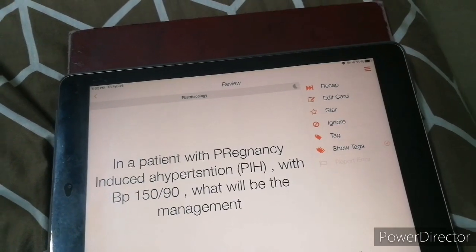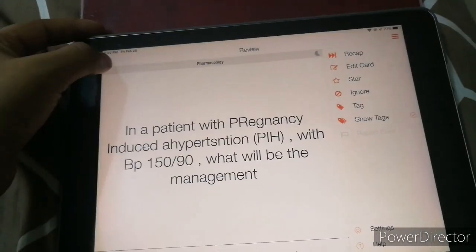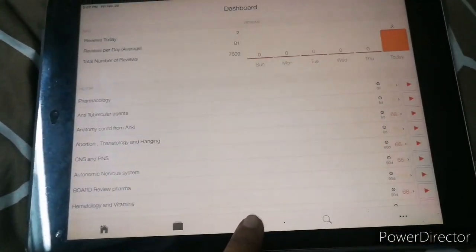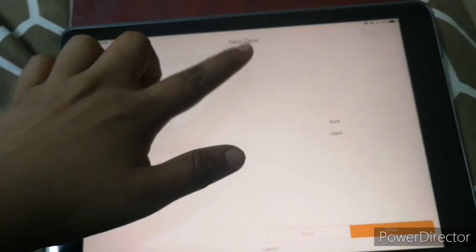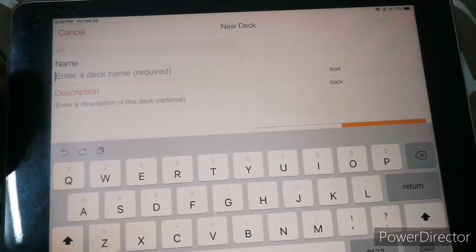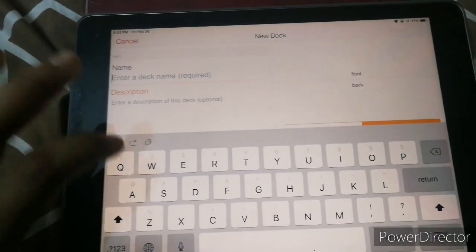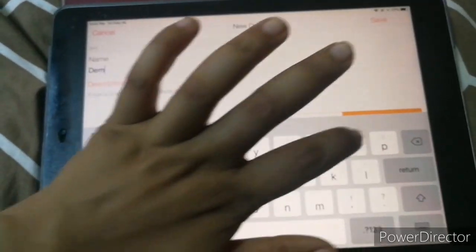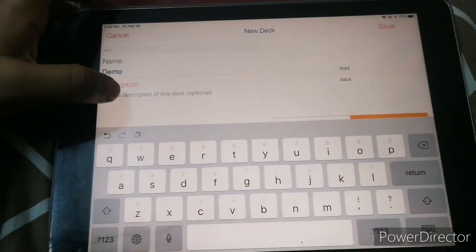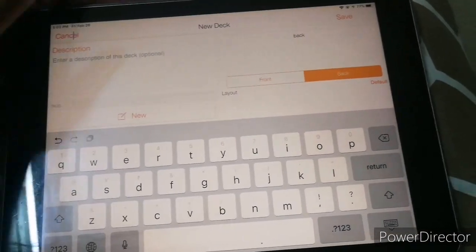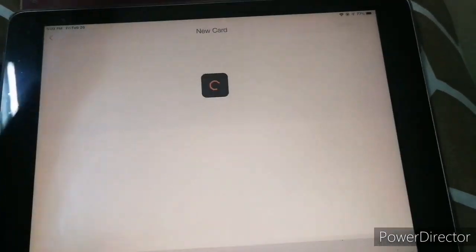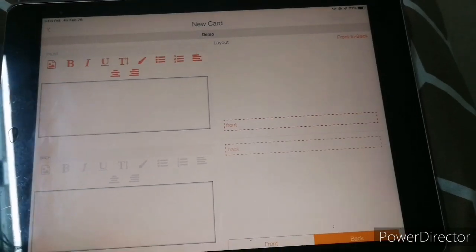And how can you use it? I will show you. This is a fake Anki, but still we can do it. You click the new deck, you enter the new deck name, and you can put a description here, or you can add tags here. This is the Anki app, and then voila, you are here.